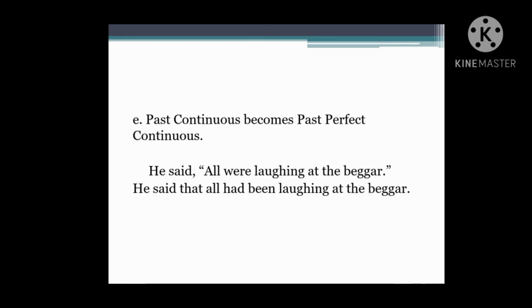Past continuous becomes past perfect continuous. Example, he said, all were laughing at the beggar. He said that, past tense were laughing will become had been. He said that all had been laughing at the beggar.